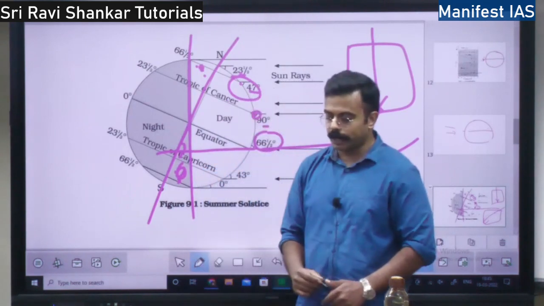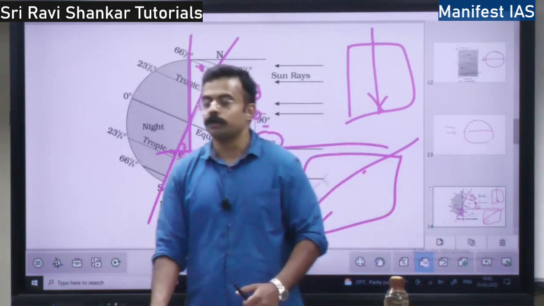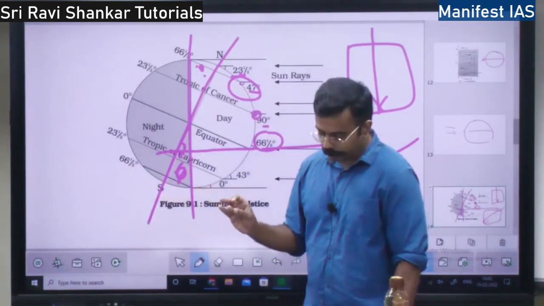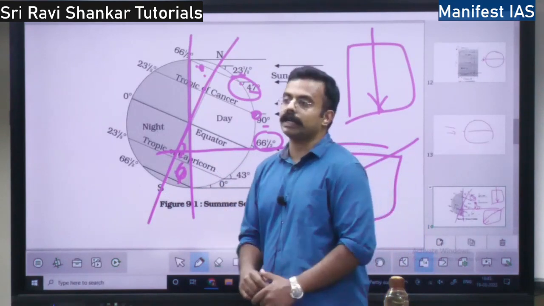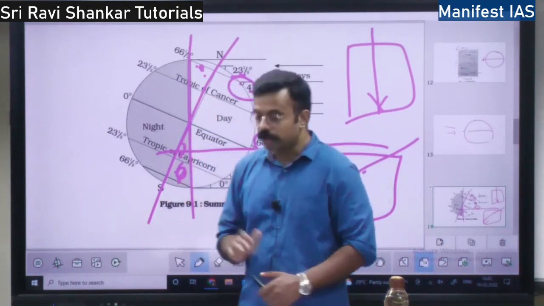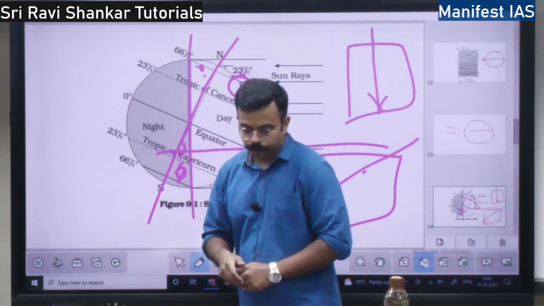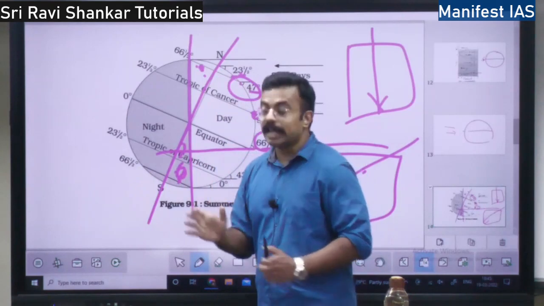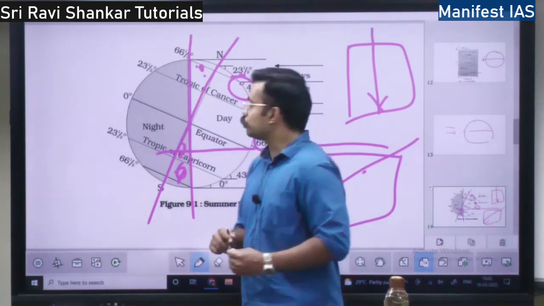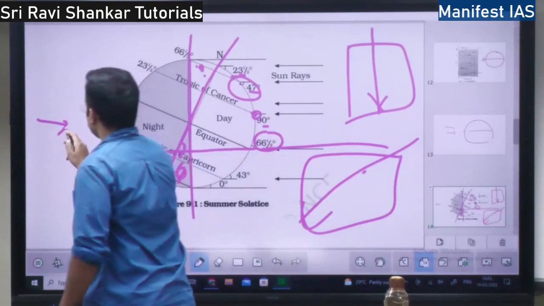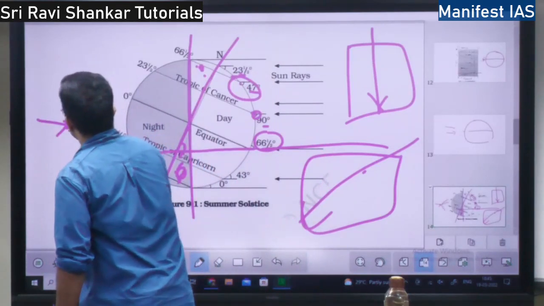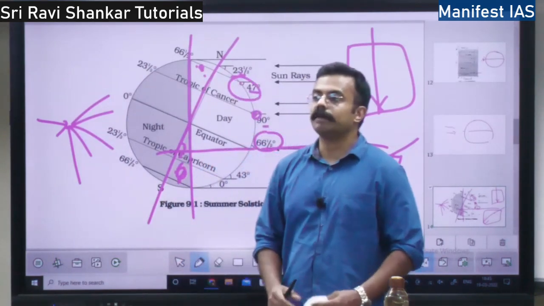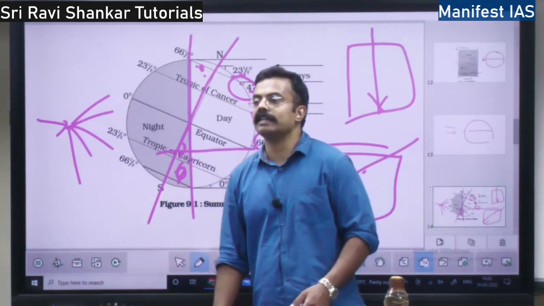When it goes through the atmosphere, what will be there? There will be water vapor, ozone, suspended particles, all these things will be there. Because of which, what happens? There will be absorption. The sun rays will be absorbed, or there might be scattering. Scattering means what? The sun ray hits a particle and gets scattered into multiple rays. So scattering will be there, or diffusion. There might be diffusion of the sun rays as well.